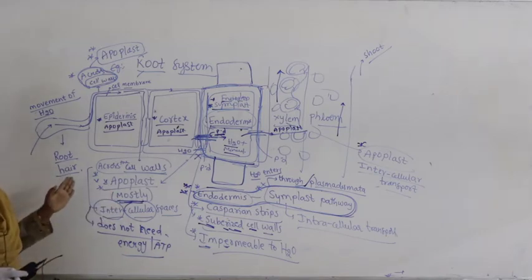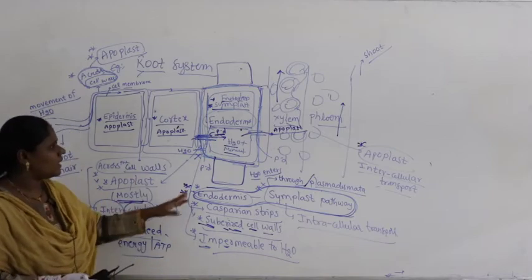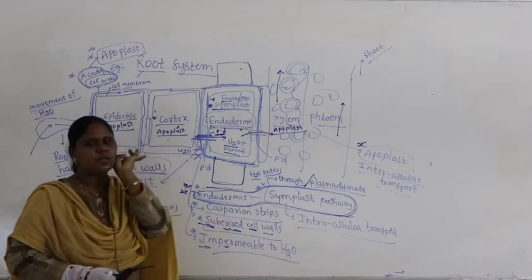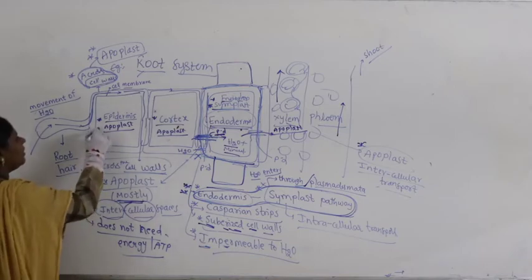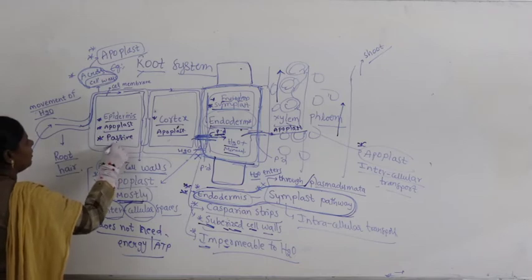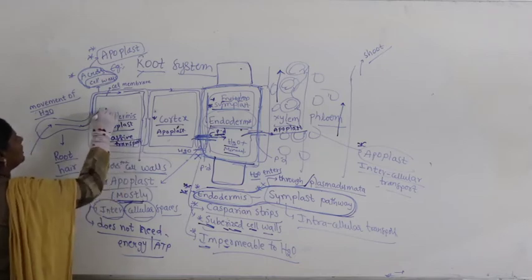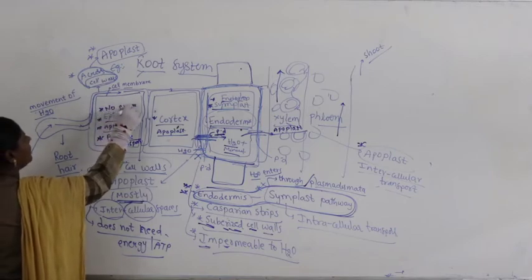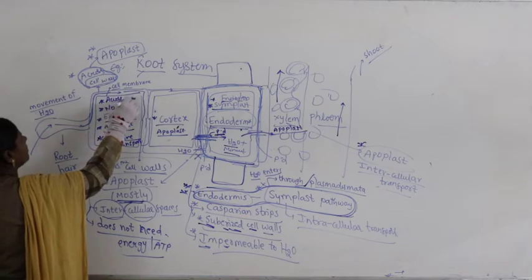Right. Now you have clearly understood what is apoplast and what is symplast. Simply remember, apoplast is a passive pathway or passive transport, meaning no energy, and it occurs across the cell walls.